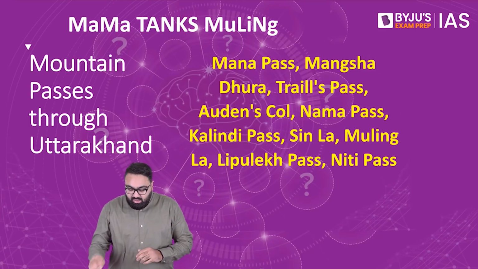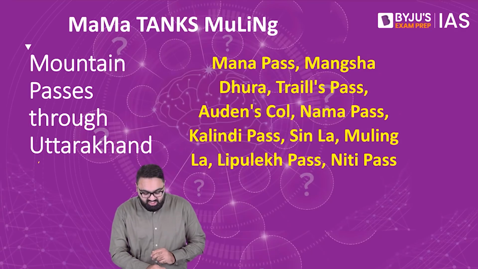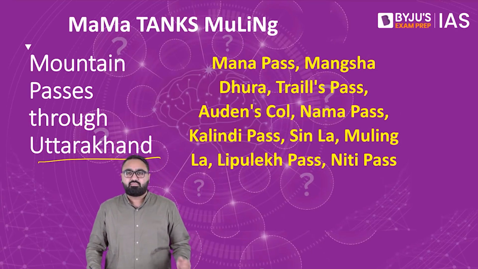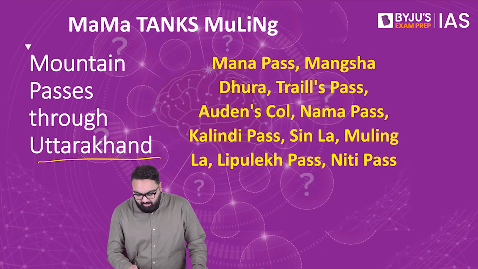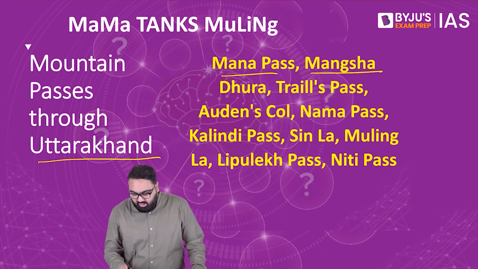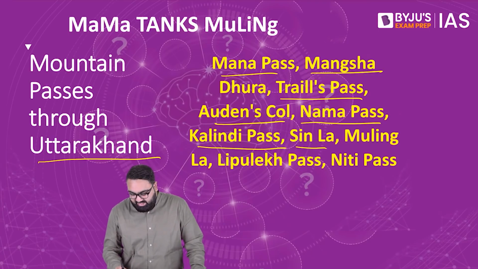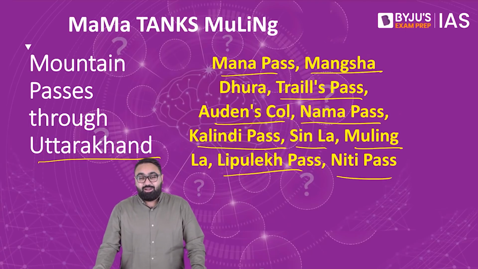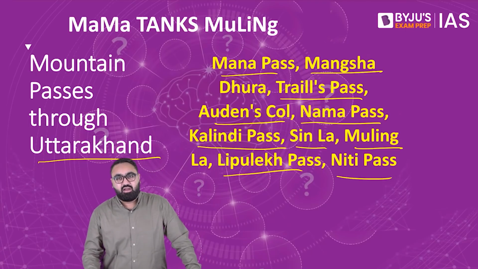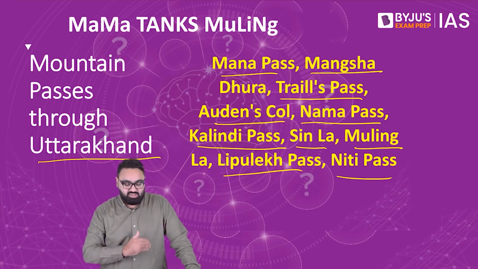First, we are taking the mountain passes that pass through the state of Uttarakhand. These mountain passes include Manna Pass, Mangshadhura, Trails Pass, Ordnance Col, Nama Pass, Kalindi Pass, Sinla, Mulingla, Lipulek Pass, Niti Pass. Now this might not be the easiest thing for you to remember, but if you are really keen on remembering this, let's go ahead with this.